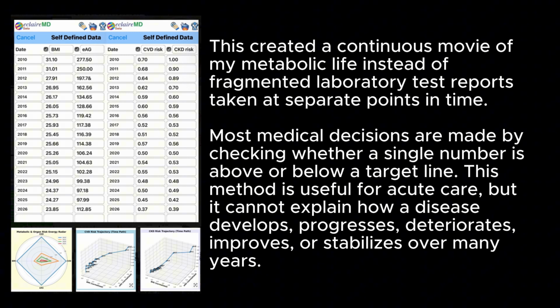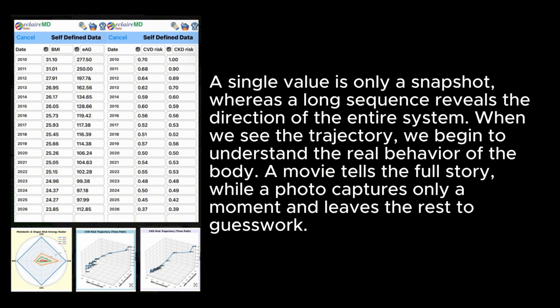This method is useful for acute care, but it cannot explain how a disease develops, progresses, deteriorates, improves, or stabilizes over many years. A single value is only a snapshot, whereas a long sequence reveals the direction of the entire system. When we see the trajectory, we begin to understand the real behavior of the body. A movie tells the full story, while a photo captures only a moment and leaves the rest to guesswork.